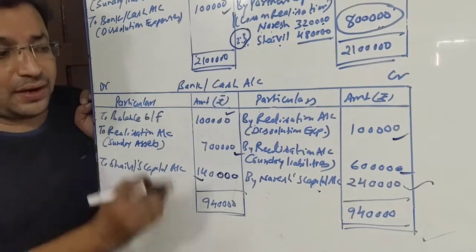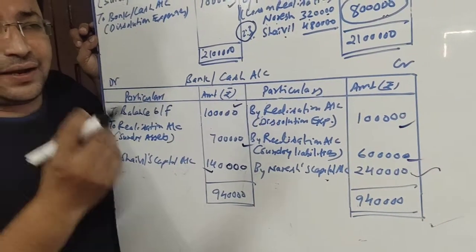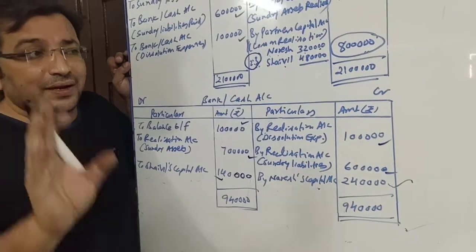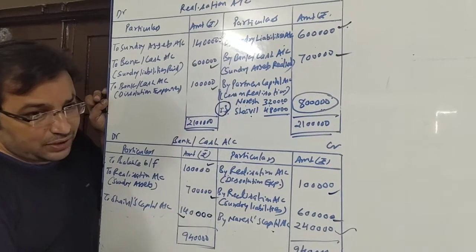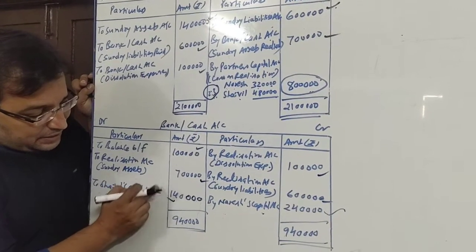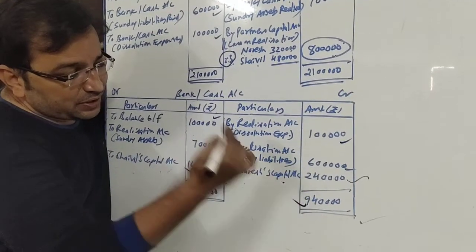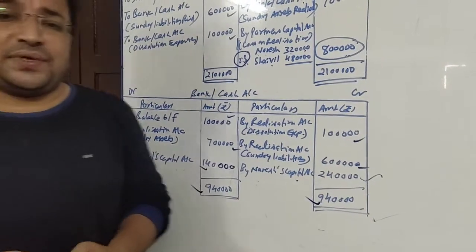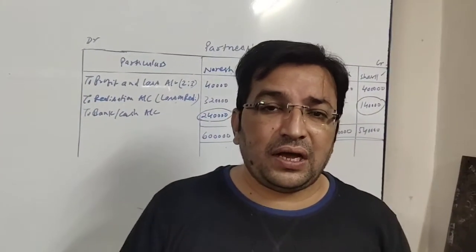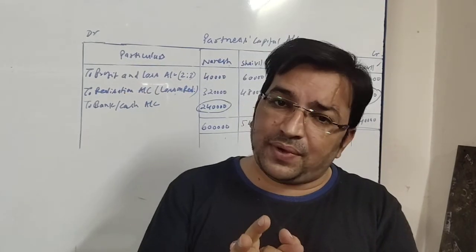Now it is time to deal with the cash account. If we get the cash account tallied, that means our sum is arithmetically correct. So when I make the total of cash account, on the debit side there are three items and the total is 9,40,000. On the credit side also there are three items and the total is 9,40,000. Our cash account tallied, that is, our sum is arithmetically correct, right? So this is how we have to solve a long sum of dissolution. This was sum number 7. In the next video we'll be solving sum number 8. Thank you.